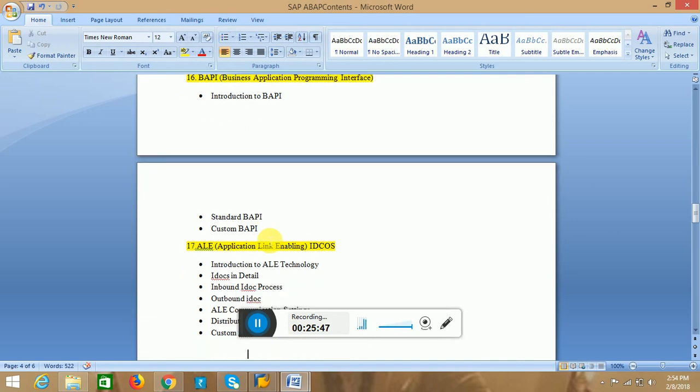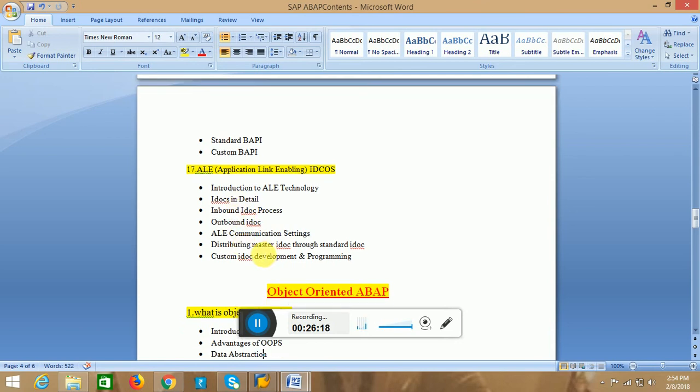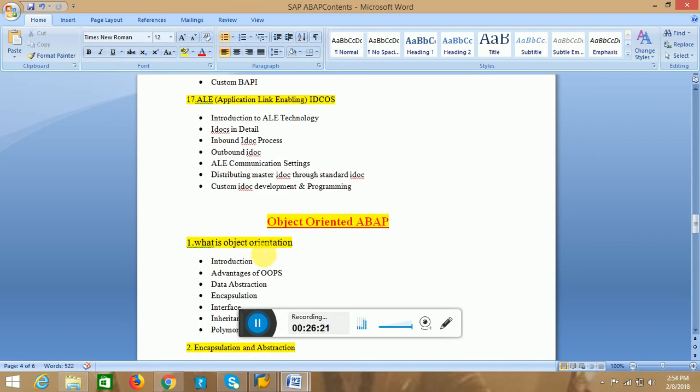After that, IDOC, ALE IDOCs. IDOCs is also an interface. Mostly the companies are working with IDOCs, ALE IDOCs. IDOC is electronic data interchange, and IDOCs work based on two processes, the inbound process and the outbound process, and communication distribution, like that. Okay, now the core ABAP part is over.